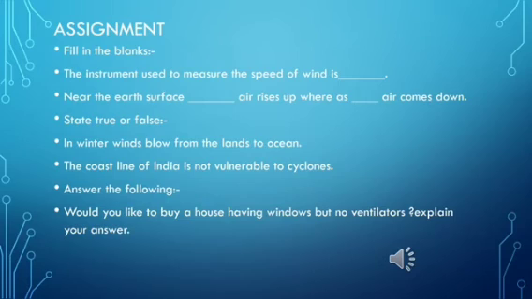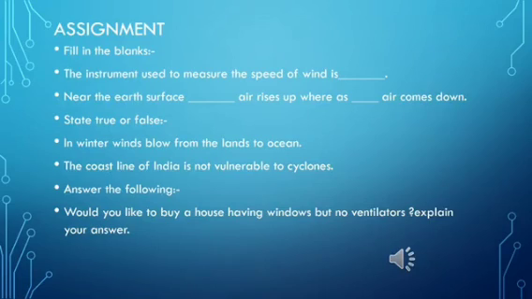Now try to answer these questions, children. The first one, fill in the blanks. The instrument used to measure the speed of wind is dash. Near the Earth's surface, dash air rises up, whereas dash air comes down. State true or false.